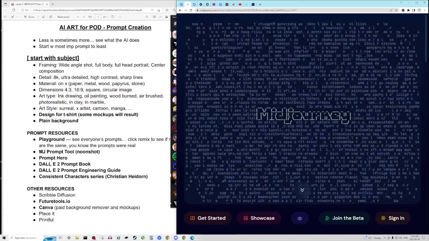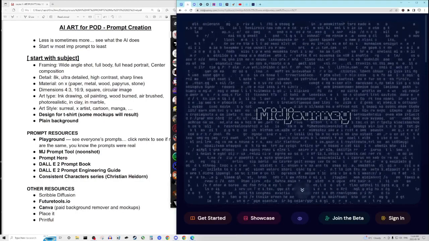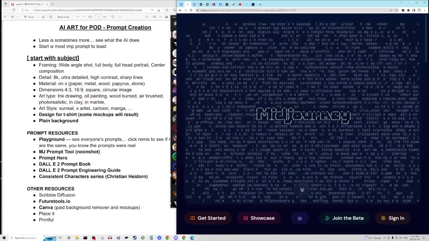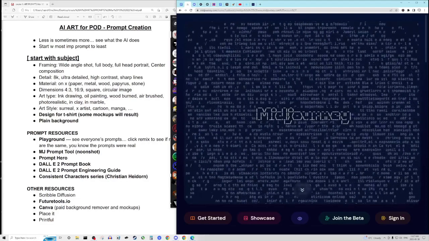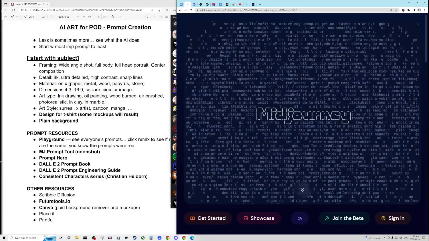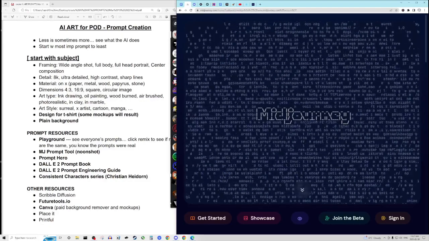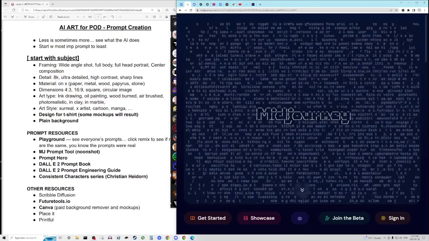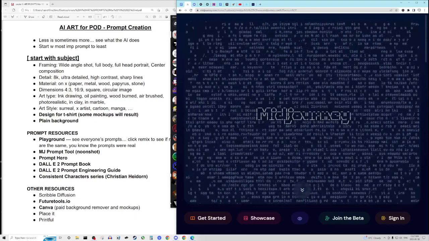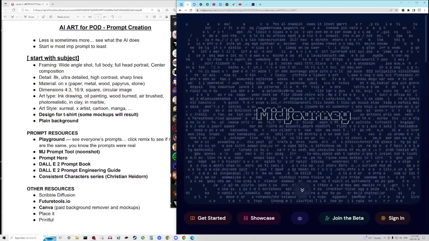So just to quickly go over the bullet points that I have here. Any kind of art style that we've made, or that is a known art style, you could use that as a prompt in Midjourney. And then I like to use a command like plain background or something like that, like sharp lines and plain background. I don't want a lot of noise in the background.